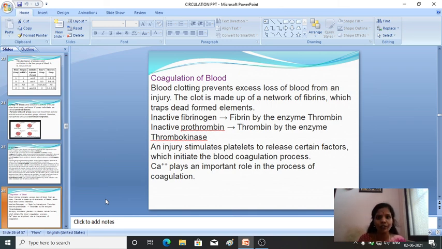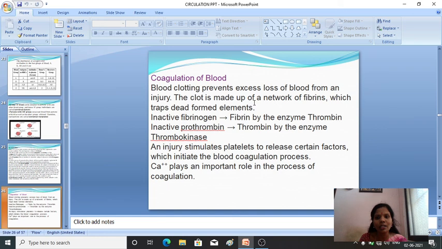Continuously the blood will not flow for hours together. It will flow for a certain time, and again it will stop. How it will stop, or what are the mechanisms involved here, that we'll see. Blood clotting generally prevents the excess loss of blood from an injury. Blood clotting is nothing but the prevention of loss of blood from the injury.